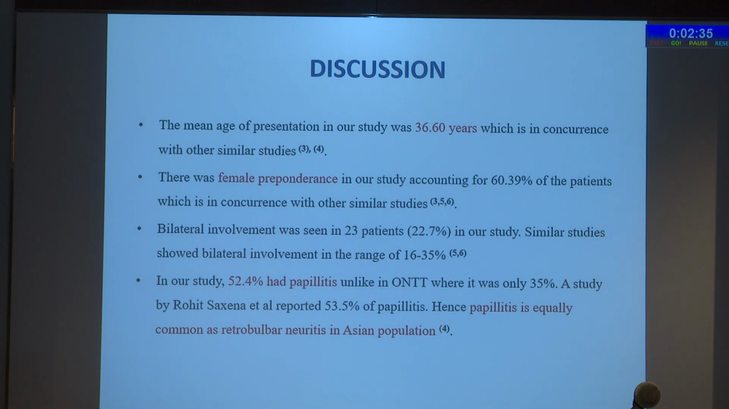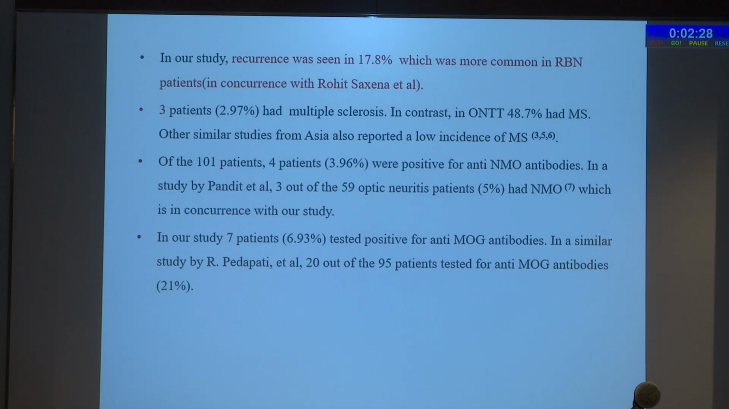A study by Rohit Saxena et al. reported 53.5% of papillitis. Hence, papillitis is equally common as retrobulbar neuritis in the Asian population. Recurrence was seen in 17%, which was more common in retrobulbar neuritis patients, which is also in concurrence with Rohit Saxena et al. 3 patients had multiple sclerosis in contrast to ONTT.